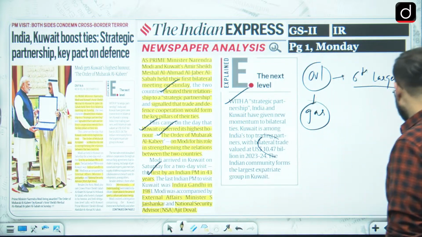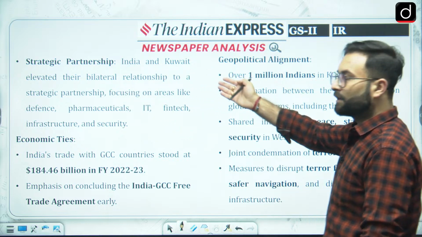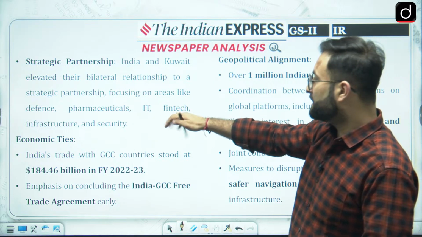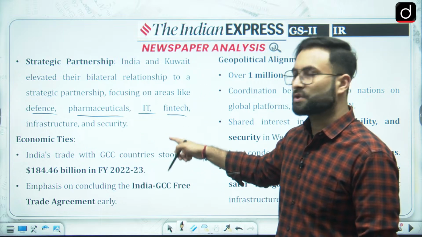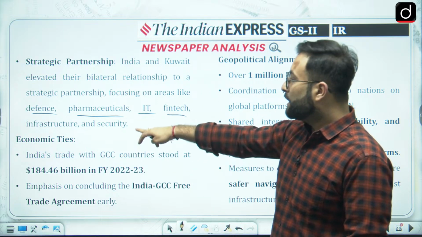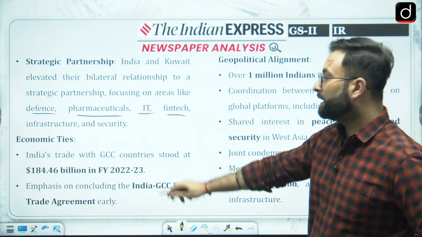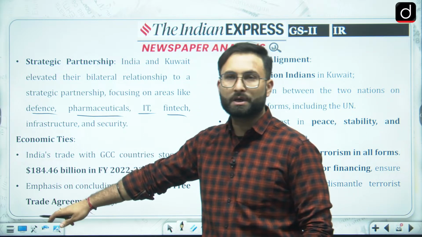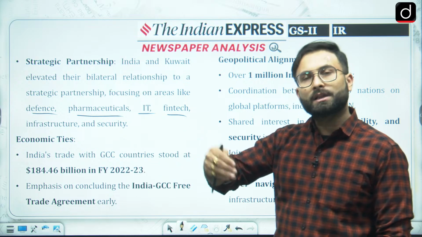Now we will be talking about some other aspects. Strategic partnership: India and Kuwait have elevated their bilateral partnership to a strategic partnership. We have just seen the areas where we will be collaborating: defense, pharmaceuticals, IT, fintech, infrastructure and security. On economic ties, India's trade with GCC countries stood at 184.46 billion US dollars. This is about the Gulf Cooperation Council countries, and Kuwait is an important part of it.